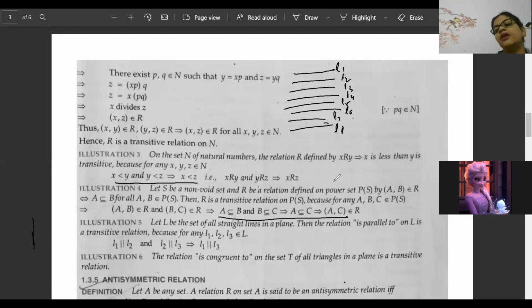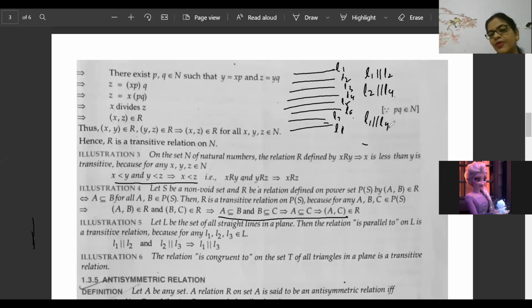Now tell me beta, L1 is parallel to L2. Then you will say, auntie, L2 is parallel to L4. Then I will say, if L2 is parallel to L4, that means L1 is also parallel to L4.